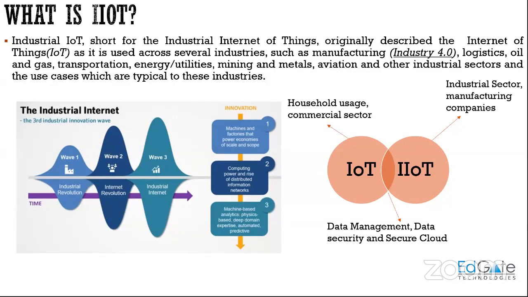If you come to transportation industries, maybe you have seen Tesla has already come up with auto driving cars. I hope you have seen those videos. People are sleeping peacefully without even touching the steering or the accelerator pedal. Automatically the cars are able to drive.